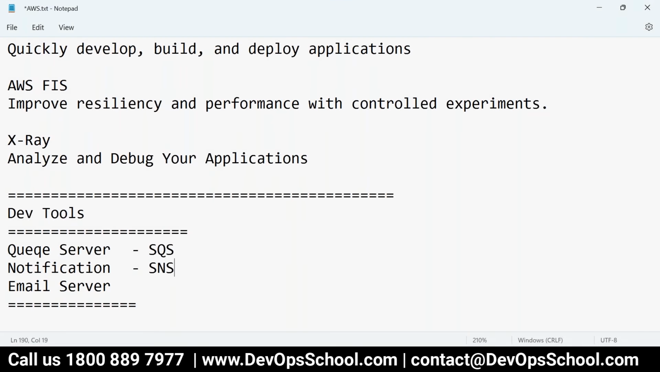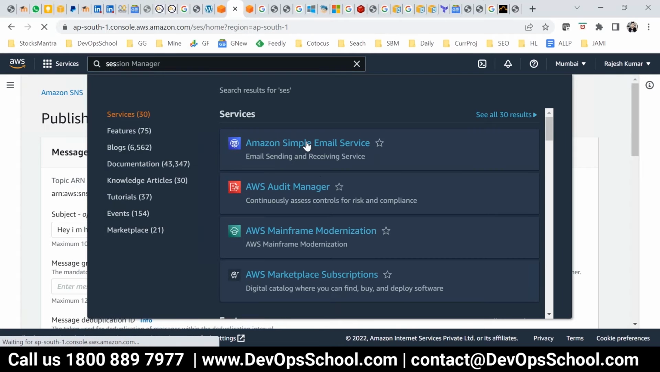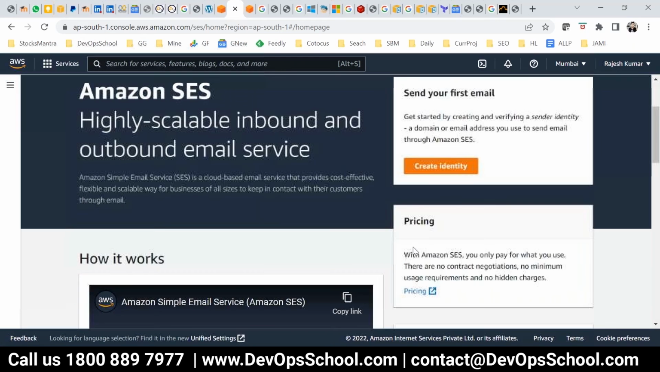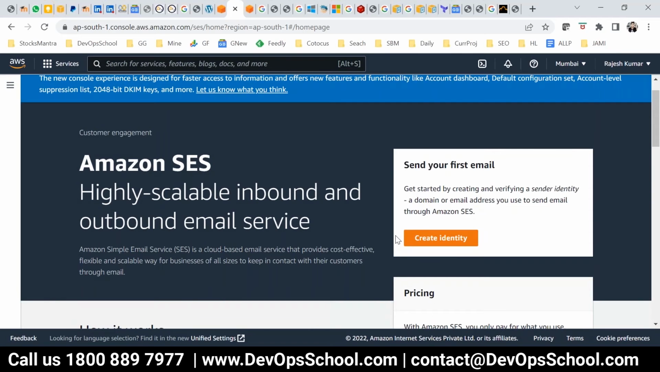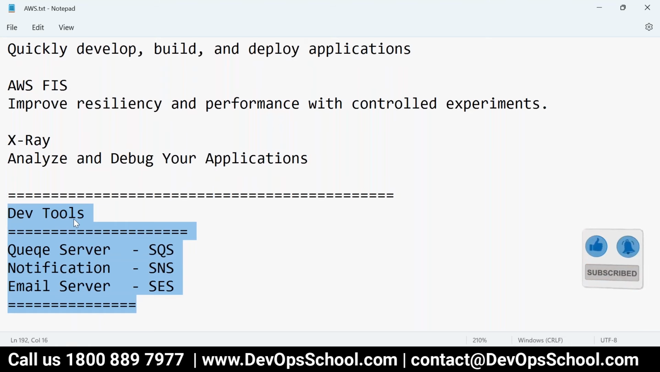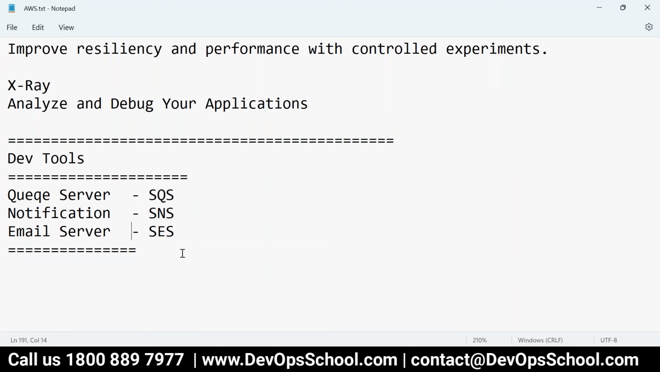This is SMS. Let's say if you want an SMTP server, then you have to use SES services. So where to get it? Click SES here. You can create an SMTP server here, and it's a paid service that charges you by sending an email and stuff like that. So yeah, these are the dev tools. These are the DevOps tools which you can use. Are you having any questions so far?